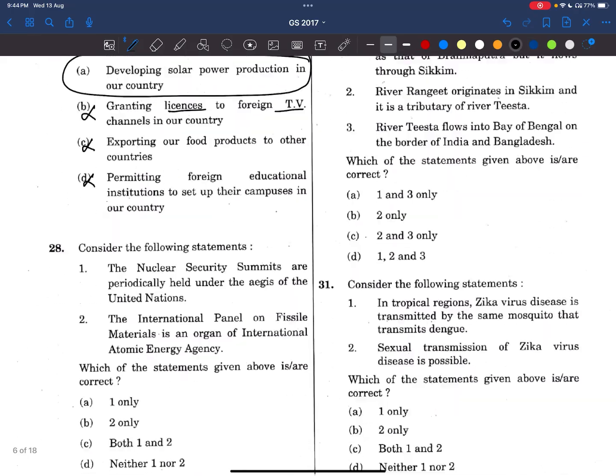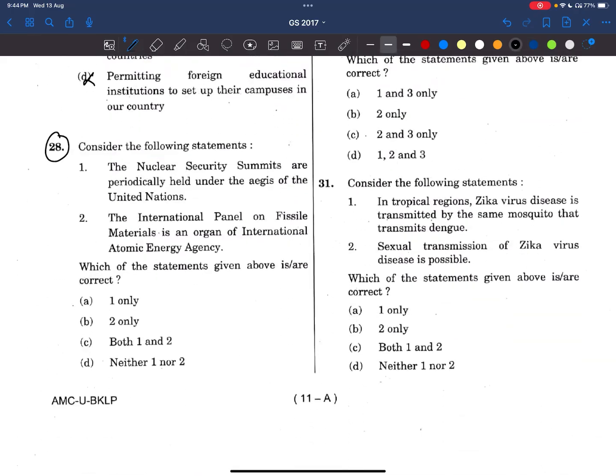Now, coming to the 28th question. Consider the following statements. The nuclear security summits are periodically held under the aegis of the United Nations. See here, friends, up to here this statement is correct, but it is not by the United Nations, it is by the United States. See how UPSC is playing with the statements and small words. So here, the first statement is wrong.